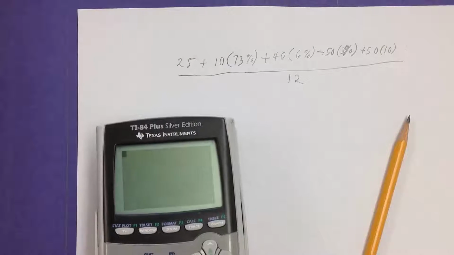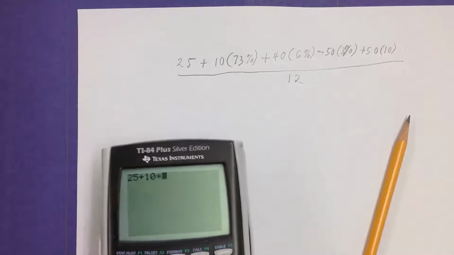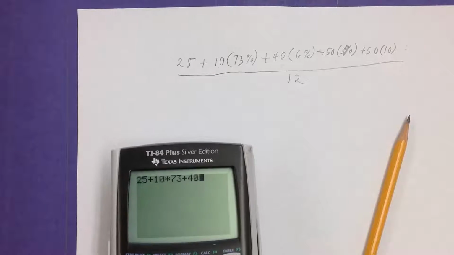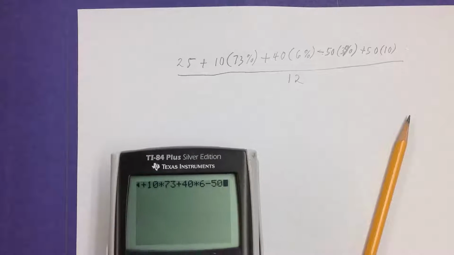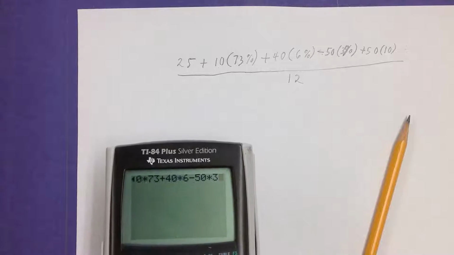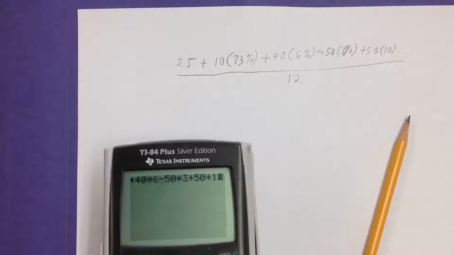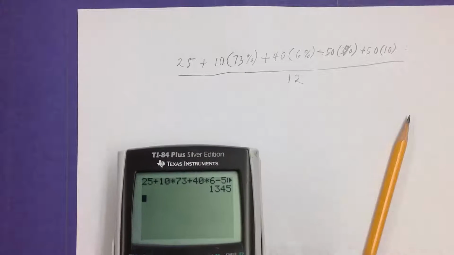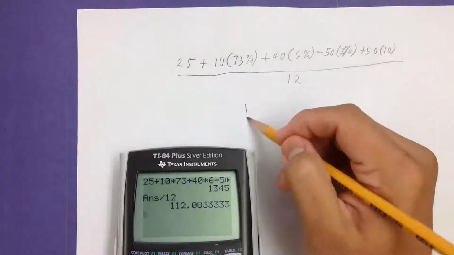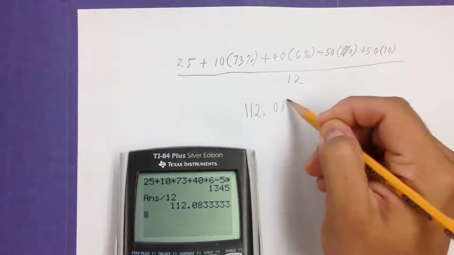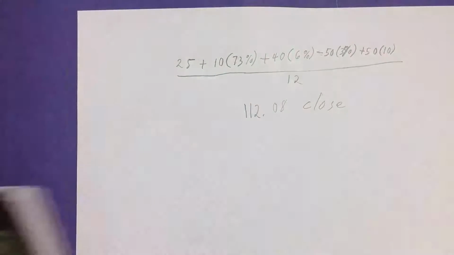So let's see, we're going to use this: 25 plus 10 times 73 plus 40 times 6 minus 50 times 3 plus 50 times 10. And then you divide that by 12, which is 112.08. Okay, so this is close to Tony Romo's quarterback rating.